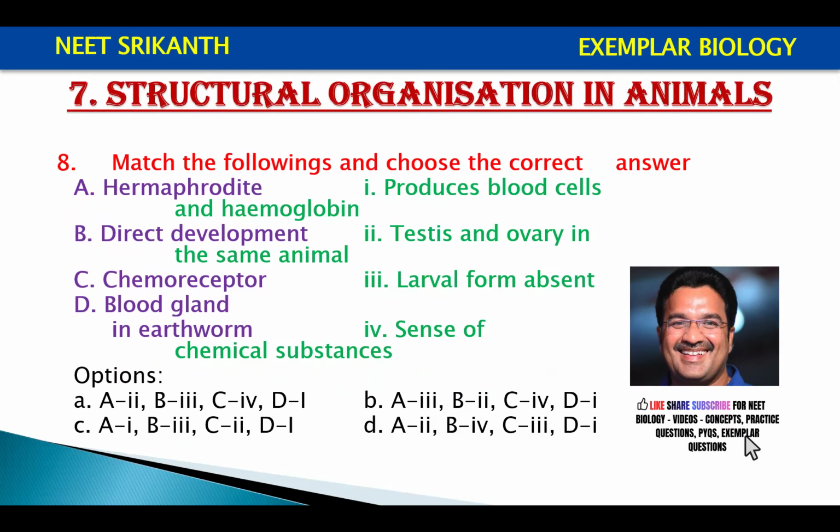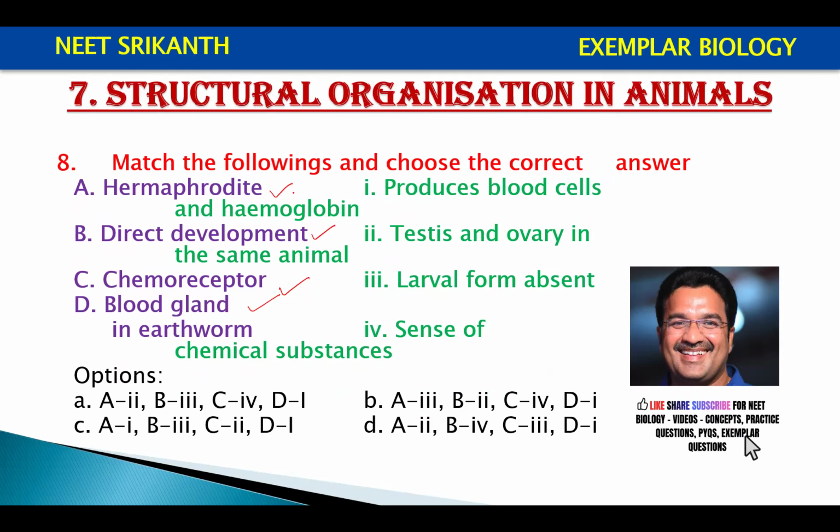Match the following and choose the correct answer: hermaphrodite, direct development, chemoreceptor, blood gland in earthworm. The blood gland in earthworm is not included, as earthworm is removed from the syllabus now.